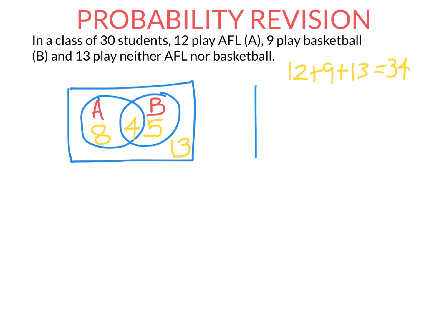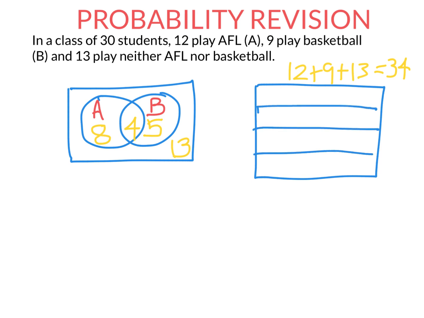So I could just as easily have put this in a two-way table. Again, two-way tables and Venn diagrams do the same thing. If I'm drawing up a two-way table, the two ways are: you can be in the AFL set or not, and secondly, you can be in the basketball group or not. Two-way tables have an extra row and column for the total.